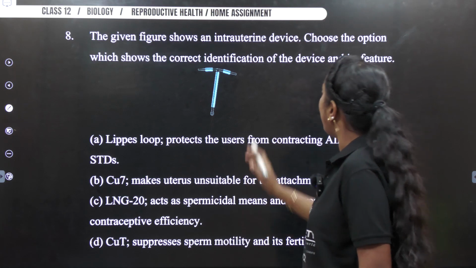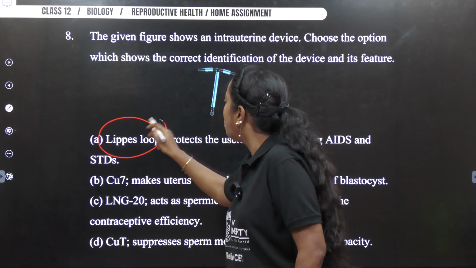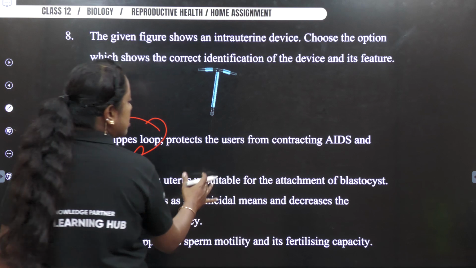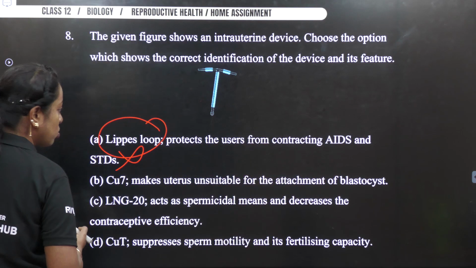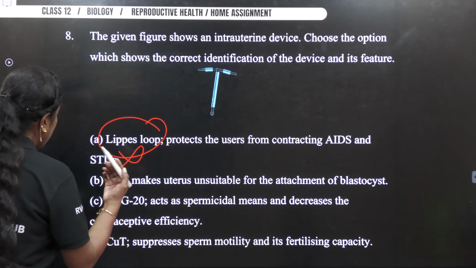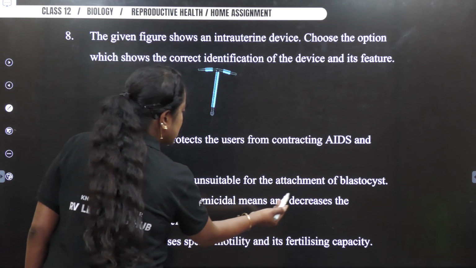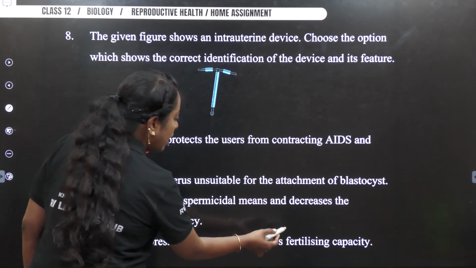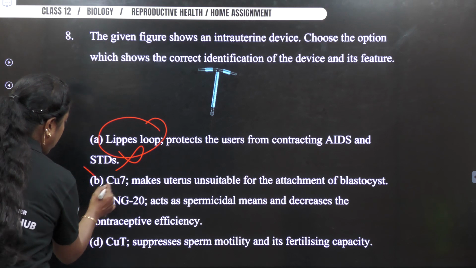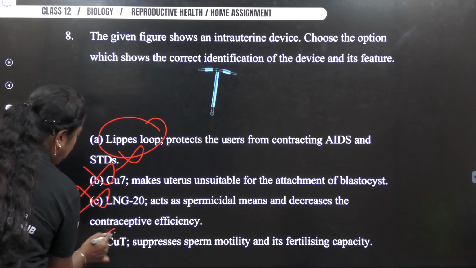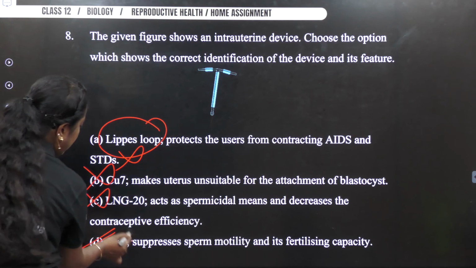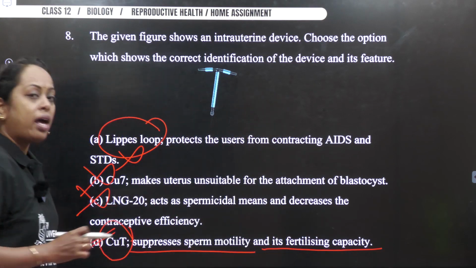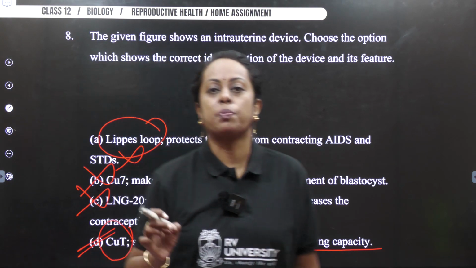Next. In the following figure, the intrauterine device, choose the option which gives the correct definition of the device and its feature. Definitely, it is not going to be what? Lippes loop. It's wrong. So you have copper T, which makes the uterus unsuitable for attachment of blastocyst. Copper reduces. Now you have LNG-20 acts as spermicidal and decreases the contraceptive efficiency. Wrong. Copper T suppresses the sperm motility and fertilizing capacity of the sperm. So thereby, option B is wrong, option C is wrong, option D becomes your answer, because this is a diagram saying copper T suppresses the sperm motility and its fertilizing capacity. So thereby, your option becomes option D for this particular question.